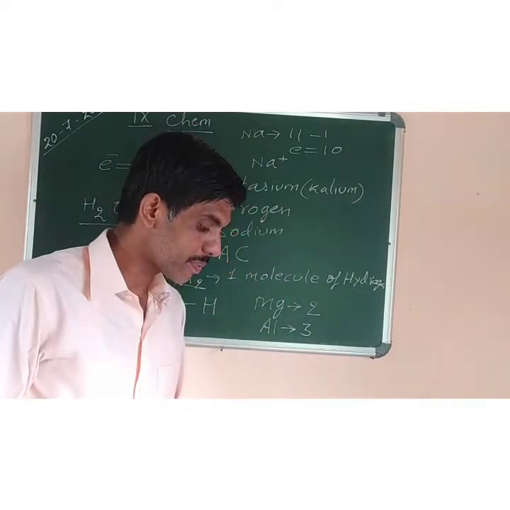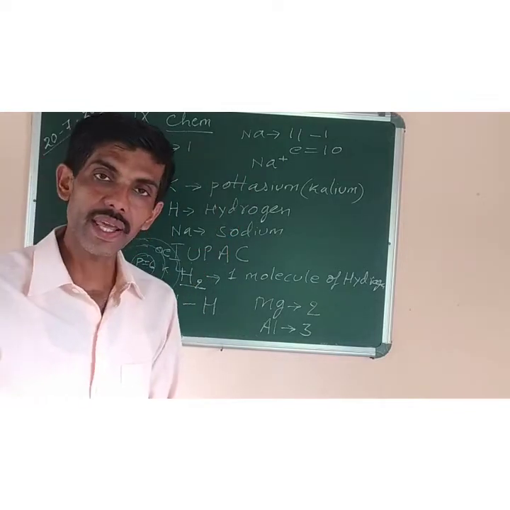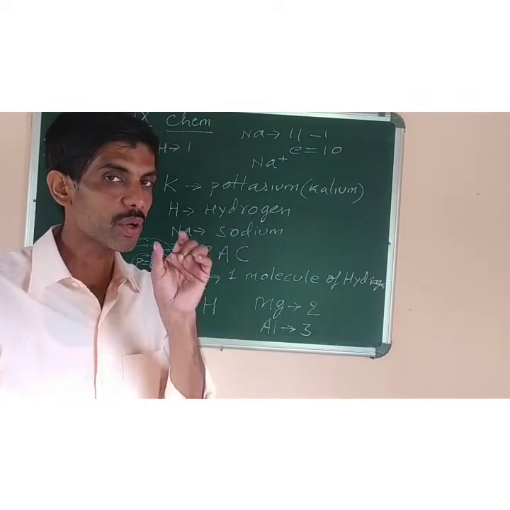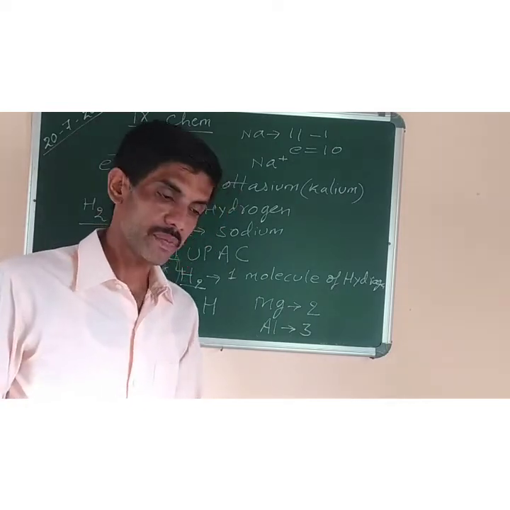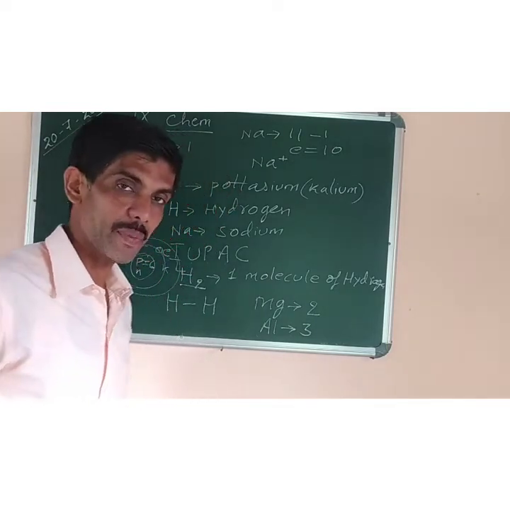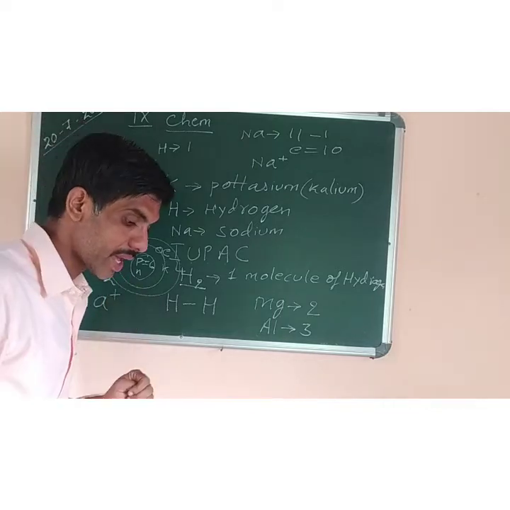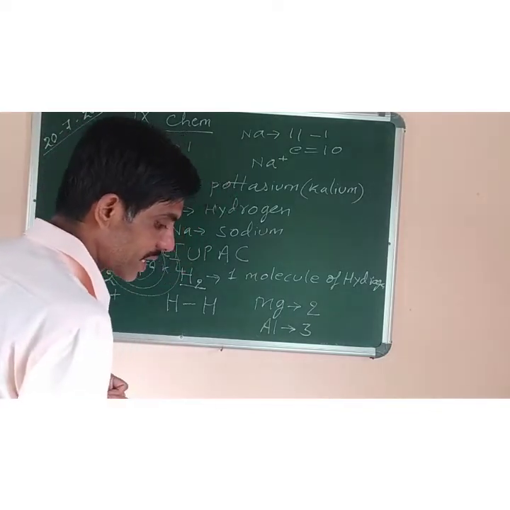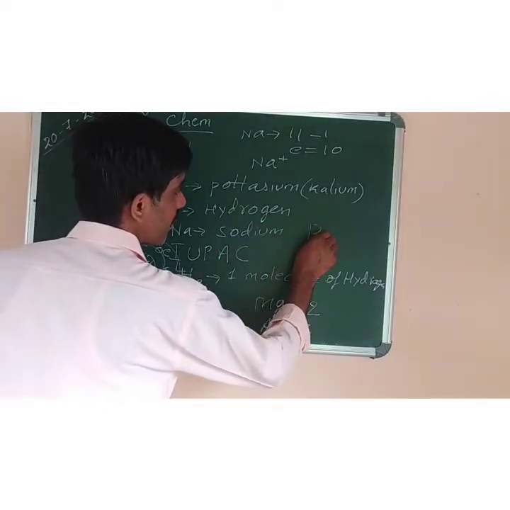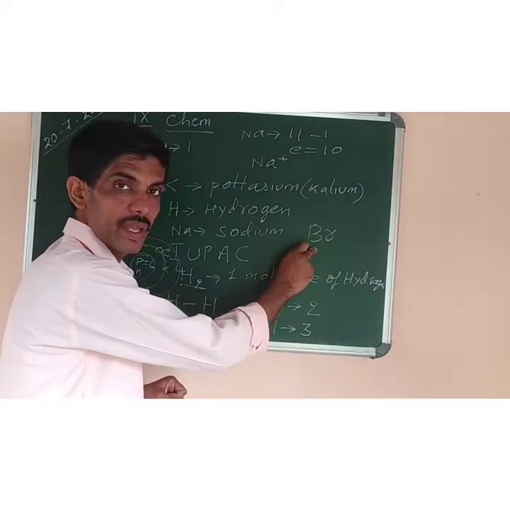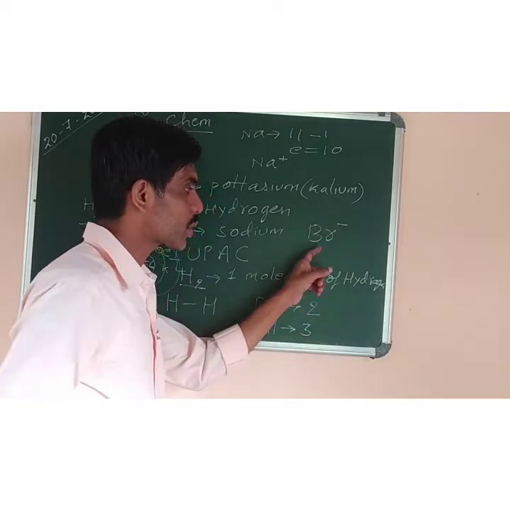Okay, now next we have to understand what is radical. So radical is an atom or a group of atoms of the same or different elements. Suppose I am writing an example of an acidic radical in which only one atom is there, like Br. Br stands for bromine, and if minus sign is there, this is called bromide.